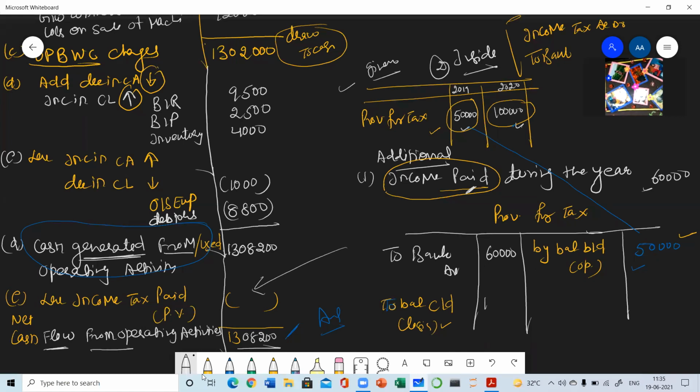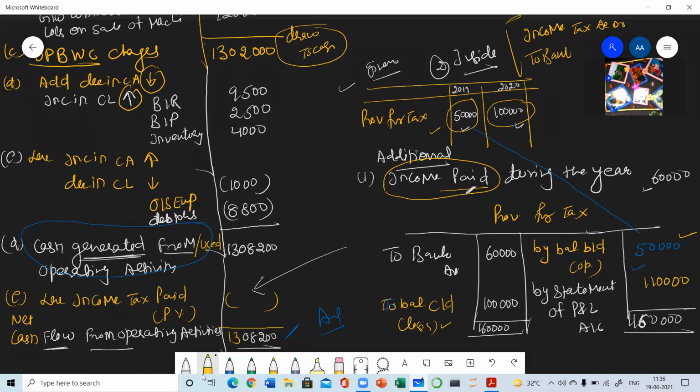And what was the closing balance? 1 lakh. Now we have to balance, like each and every account is balanced. So on this side we have 1,60,000 and on this side only 50,000. So the balance will be written as by statement of profit and loss account. Clear? The difference: this is 160. So what is the balance amount? 160 minus 50, 110.